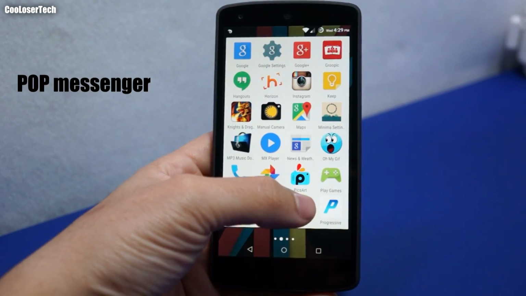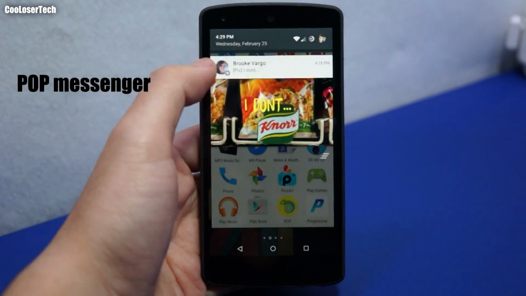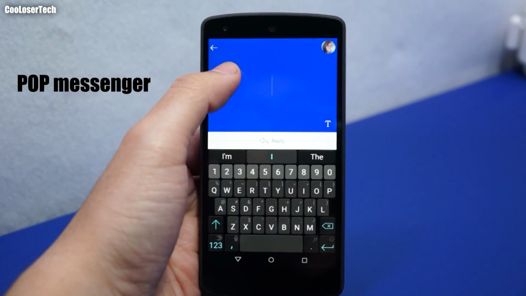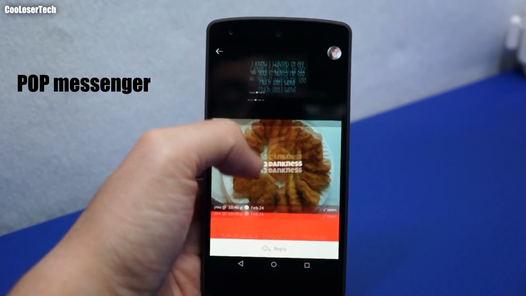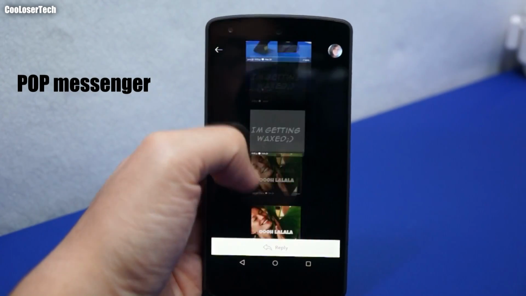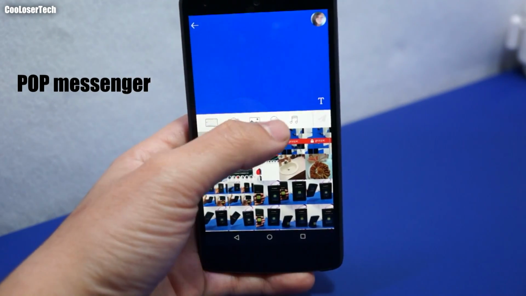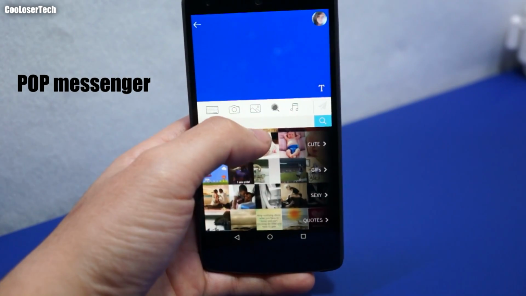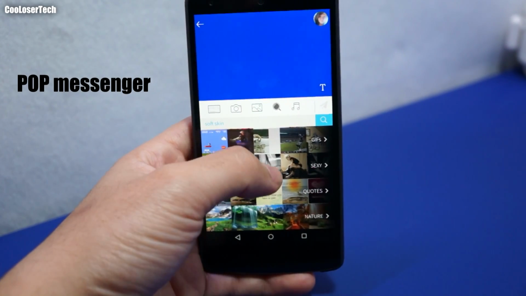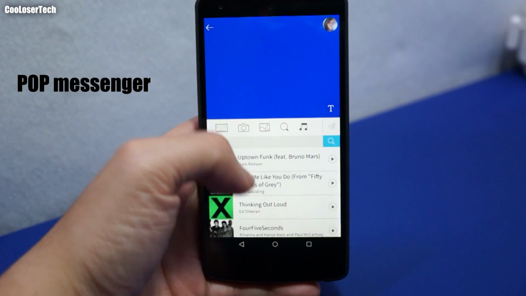Then we got Pop Messenger, which I have already a message up here. Kind of like a Snapchat, but much better in my opinion. I mean, they've done a lot of upgrades. It goes back far. You can add your own pictures, do videos, search through all your photos, search for backdrops, cute GIFs, sexy quotes, and then you got music to send while you're sending something.